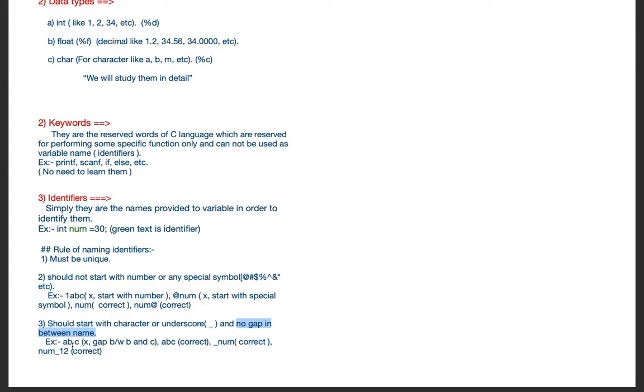If I give you this and ask you to check whether it is a valid identifier or not, how would you check it? First check whether the first character is a number or special symbol. It is not a number or special symbol, it is a character, so the first rule is passed. Now check the second rule, whether there is any gap in between. No gap, it is an underscore, which is not a gap. So yes, this is a valid identifier.